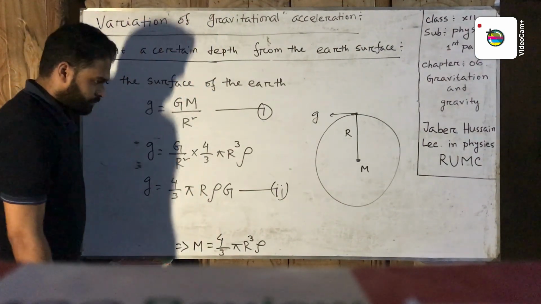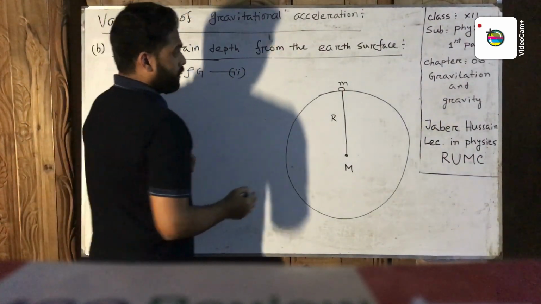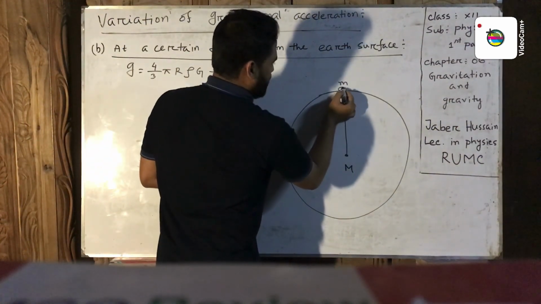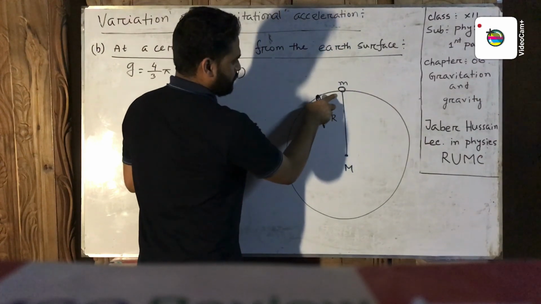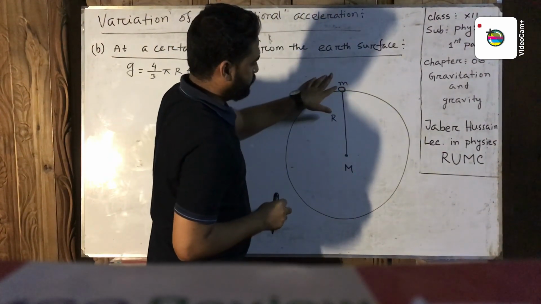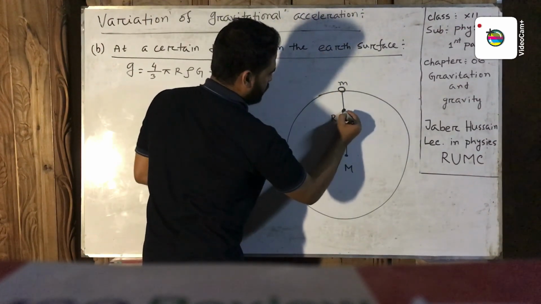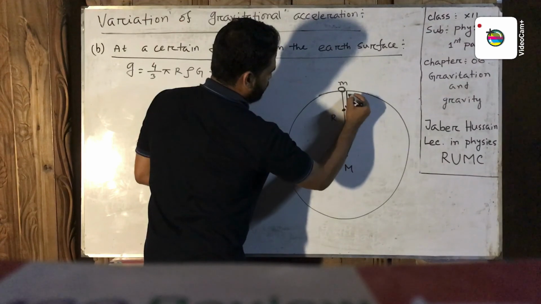Okay, next. Now this object of mass small m, now we bring the object at a certain depth from the earth surface. This depth is d.